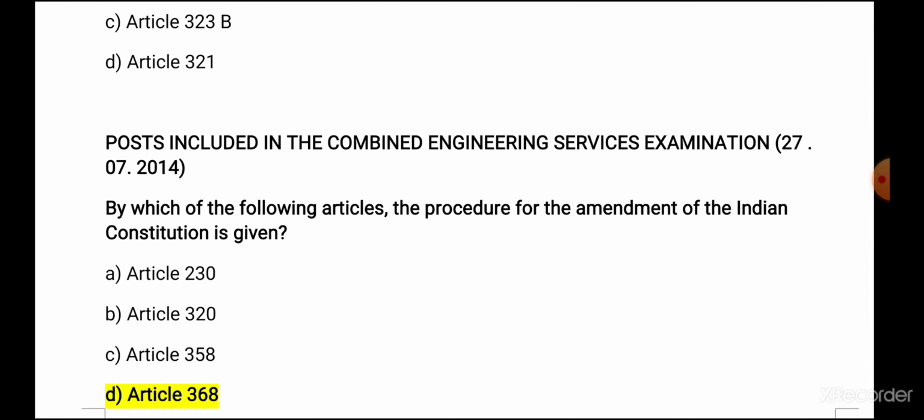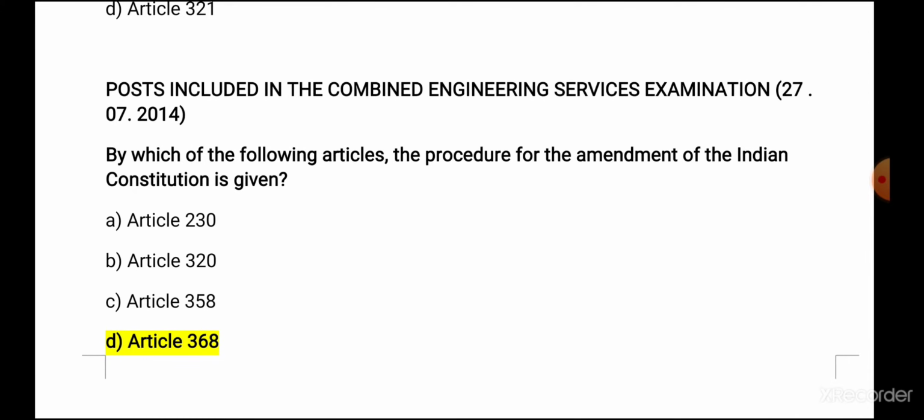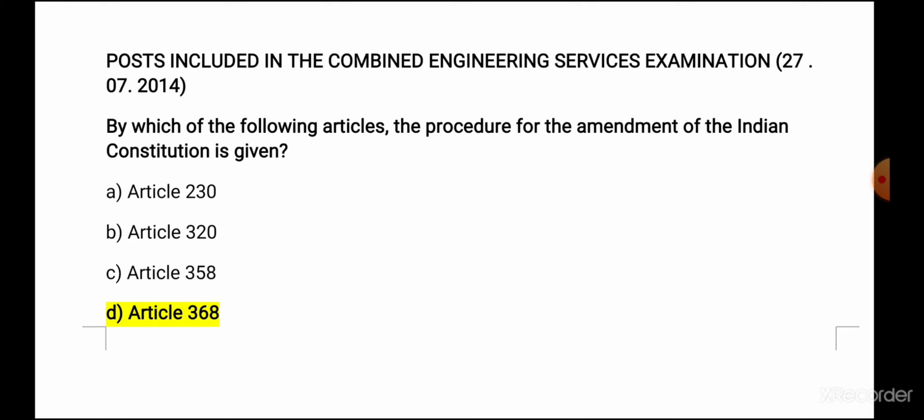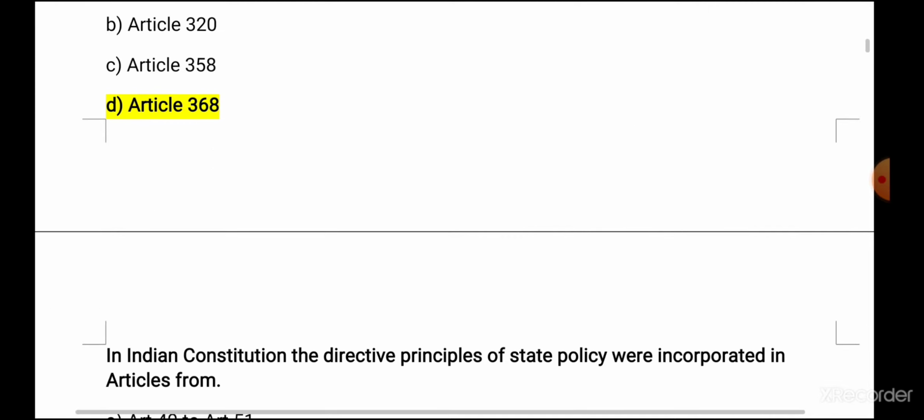Okay, next, 2014 Combined Engineering Services examination. In this the question is, by which of the following articles is the procedure for the amendment of the Indian Constitution given? In this we have read that Article 368 is related to amendment procedures of the Constitution. We have read that Part 20 is related to amendment. While discussing that, I said Article 368 is related to amendment of the Indian Constitution.